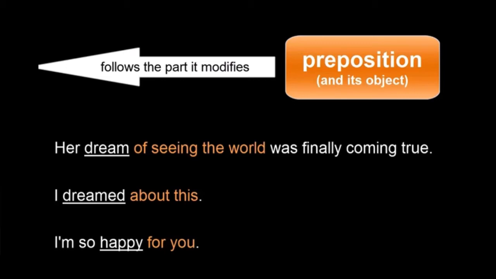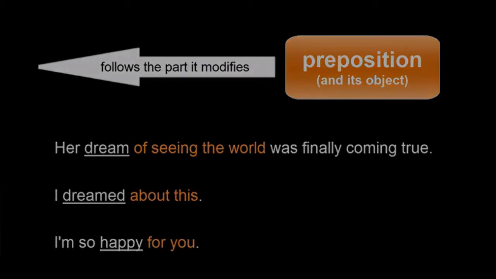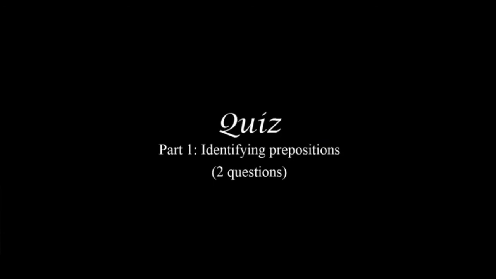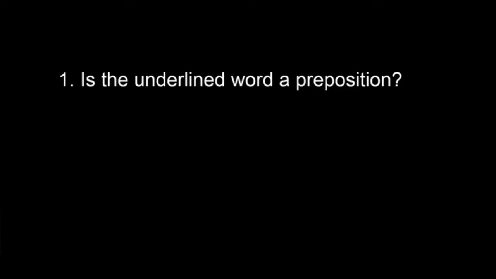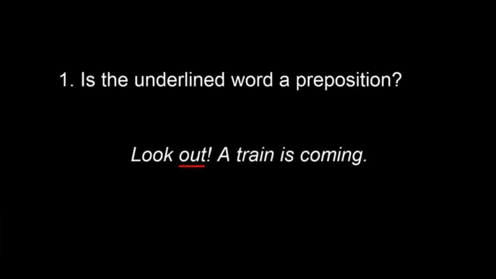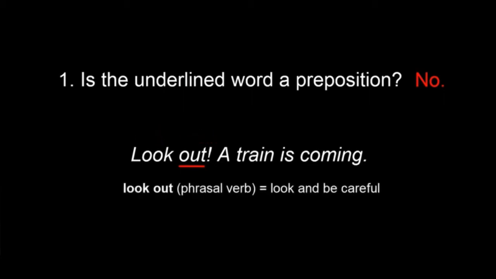It's time to take a quiz. Part 1: Identifying the prepositions. Only two questions I'm going to ask here. First, is the underlined word a preposition? Look out, a train is coming. Here, out is not a preposition. Your first clue is that there is no object. Out here is a particle. The verb look and the particle out form a phrasal verb. This phrasal verb means be careful. It serves as a warning.